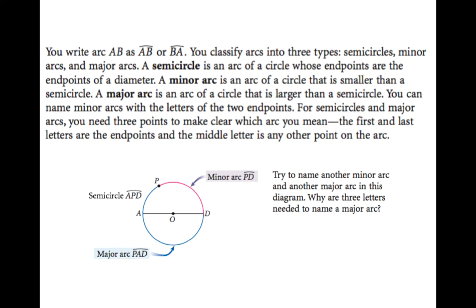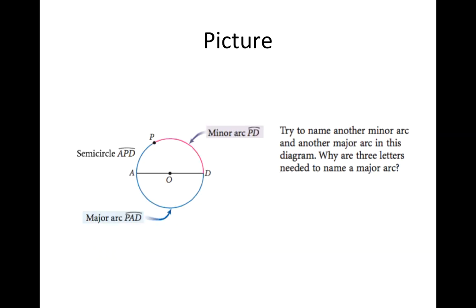So another minor arc would be arc PA. Another major arc might be PDA. So why are 3 letters needed to name a major arc? It's to distinguish it from the other piece of the circle, its corresponding minor arc. Continuing on, should be the last paragraph now.